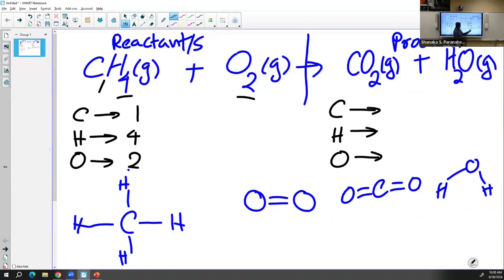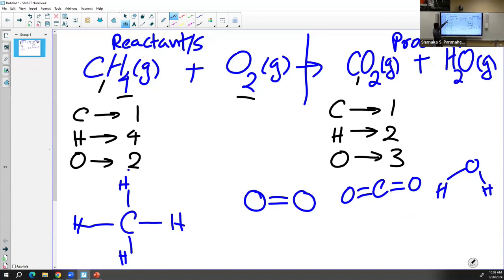And right now, on the product side, we have one carbon in carbon dioxide, two hydrogens in one water molecule, one oxygen in water, and two oxygens in carbon dioxide. Altogether, there are three oxygen atoms. So now you can see it is not the same, because hydrogen and oxygen are not the same on both sides of the reaction. But in a chemical reaction, these numbers are going to be the same for all types of elements. So this is how it balances based on the type of atoms.